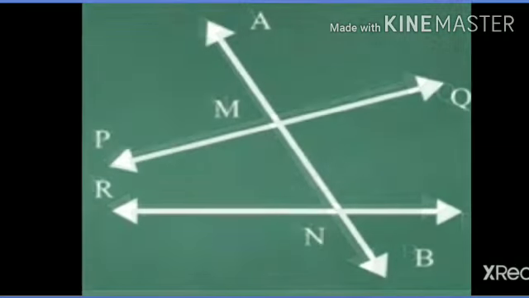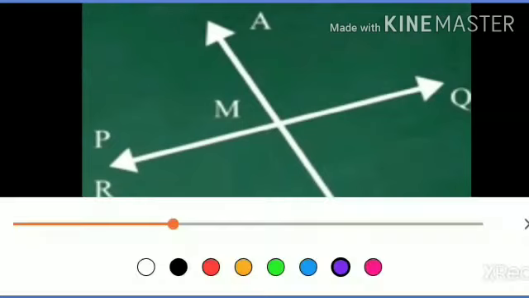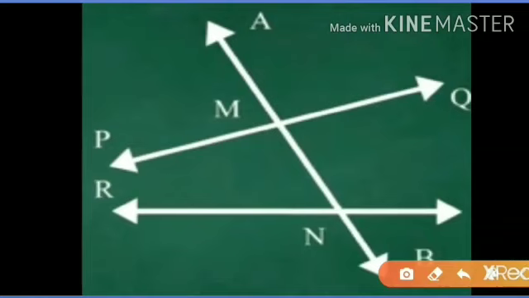Students, we have to find the next pair of corresponding angles in the diagram. Now, here angle QMN and angle LNB. This is the second pair of corresponding angles.